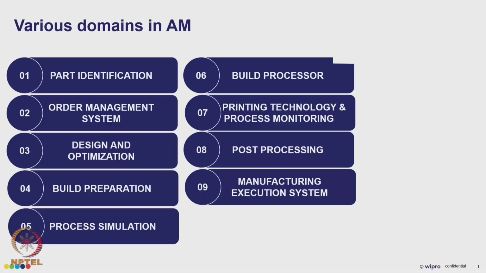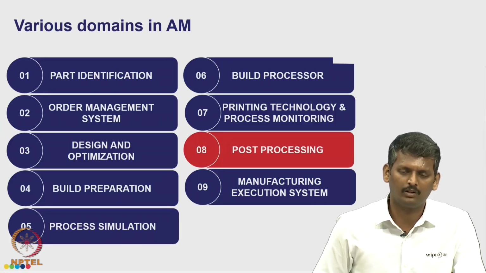Coming to design, development in design and process monitoring, we have seen the various domains available in additive manufacturing, and then we eliminated post processing, which is not in our context.